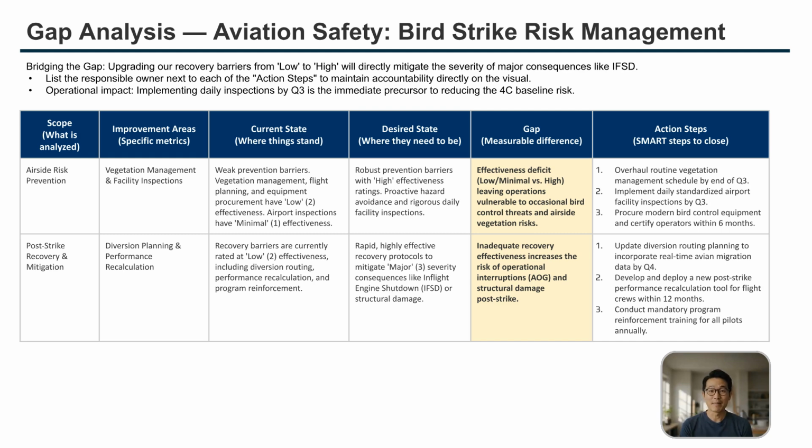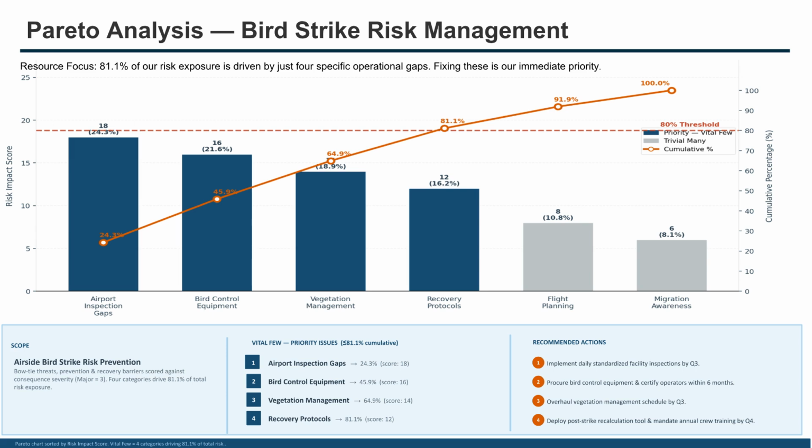Our gap analysis maps the solution by transitioning from low-effectiveness states to high-effectiveness targets. The action steps focus on daily standardizations and new tools to bridge the gaps across both airside prevention and post-strike recovery to meet the 3D risk target. The Pareto analysis proves that 81.1% of our total bird strike risk is concentrated in just 4 operational gaps. Our immediate priority must be to invest in airport inspection gaps and bird control equipment, which combined account for nearly half of the total risk.